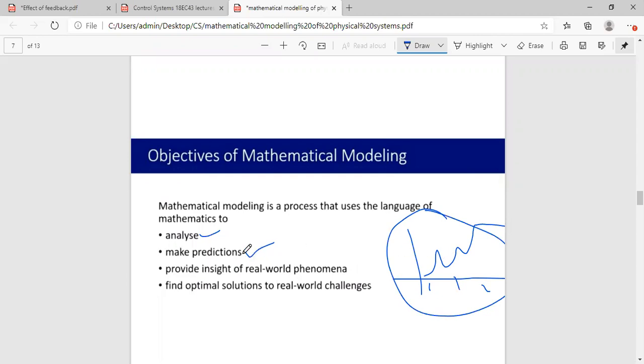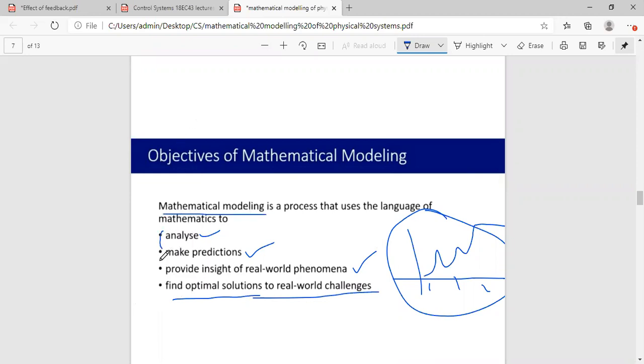By studying the system, by studying the current scenario, they are predicting what may happen. That's why they are telling that after the month of May, the curve may get flattened, something like that. So they can make predictions depending upon the analysis, provide insight into real world phenomena, and sometimes find optimal solutions to real world challenges.